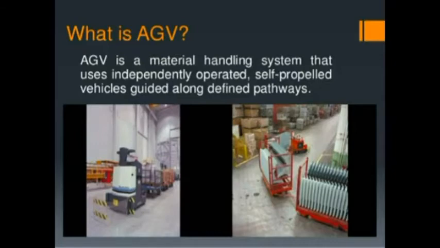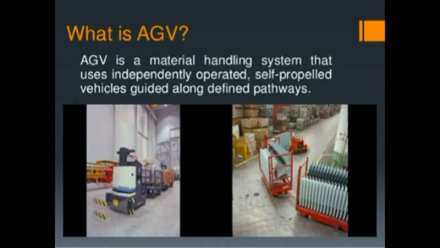These are commonly referred to as AGVS, automated guided vehicle systems. These vehicles are powered by means of on-board batteries that allow operation for several hours between recharging. Several hours means about 8 to 16 hours.